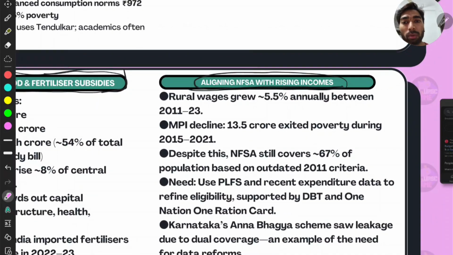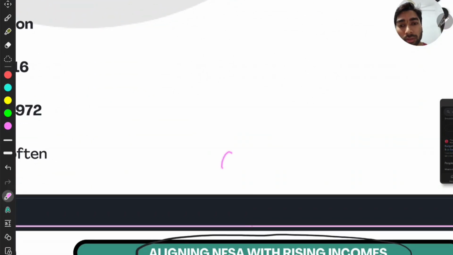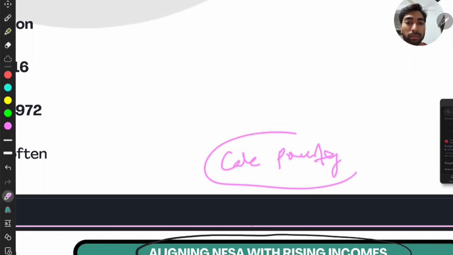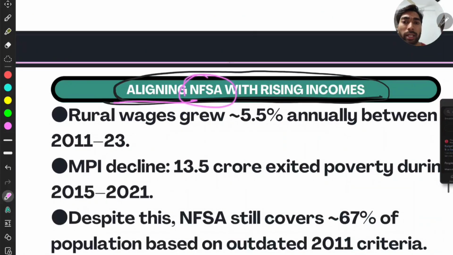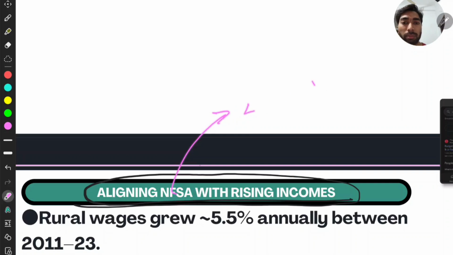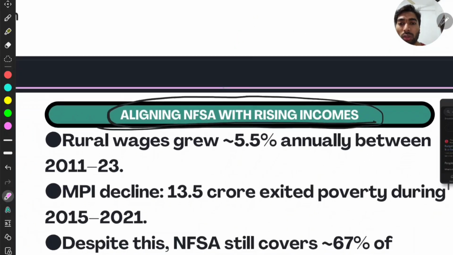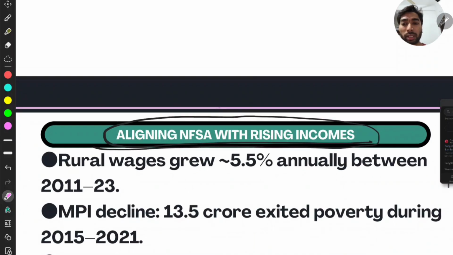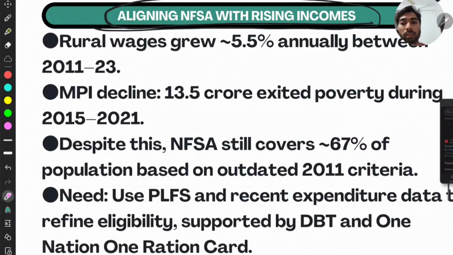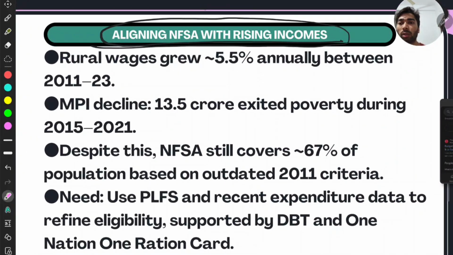there is another problem, which is in the calculation of poverty. That is, we have to realign the NFSA, the National Food Security Act baseline poverty. Below this, we will be given free food grains, right? So NFSA benchmarks should be aligned with the rising incomes, because India is growing day by day, and the per capita income is also growing. Then the rural wages grew. Well, this is the substantiation.